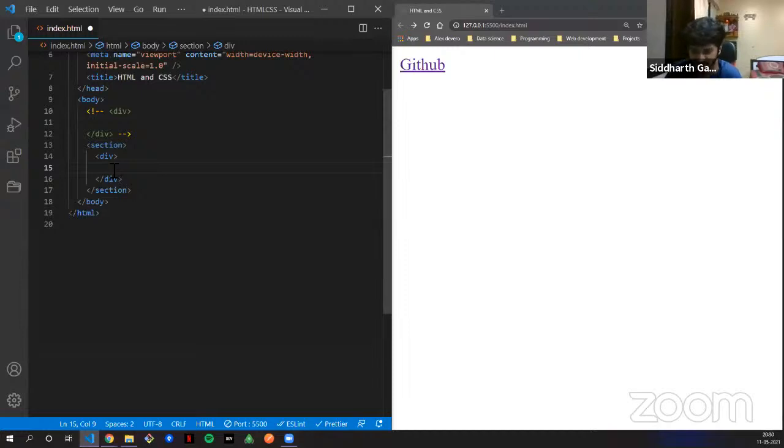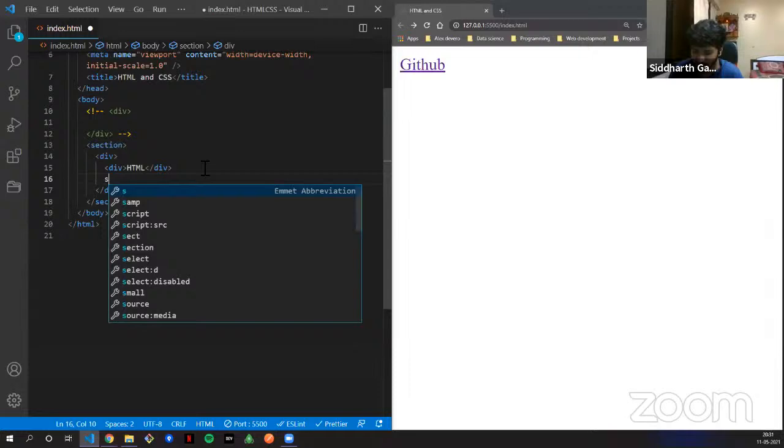Very important, please, guys. Just stay with me for, I think, about 10 minutes maximum, but it is very important. Okay, and it is an interview question. Now, div. I'll just write something. Now div is a block element. I will explain what a block element is and what an inline element is, but for now, just keep up with me when I say div is a block element. Just believe me.